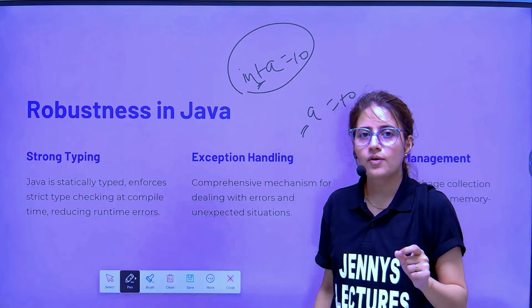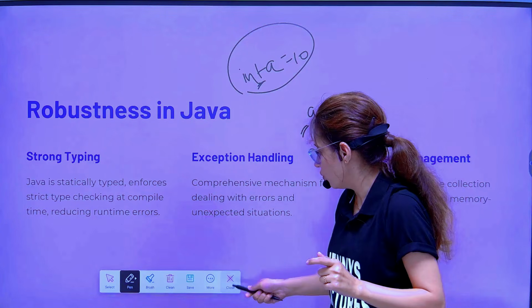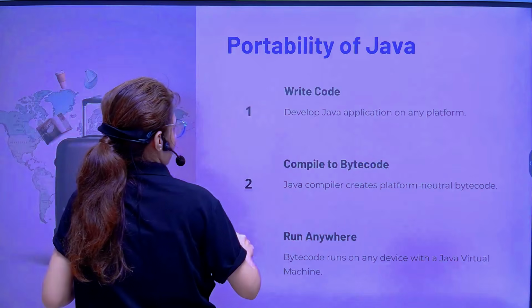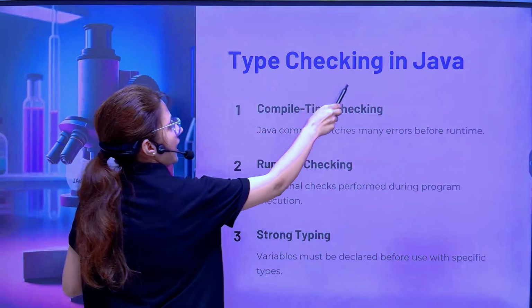Next thing is, in Java we have exception handling. In more detail, if I tell you these things, see, this is type checking in Java.